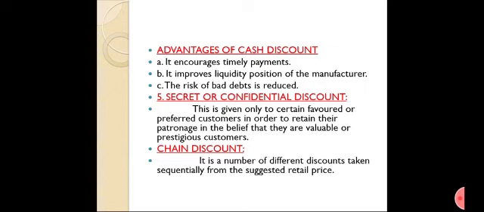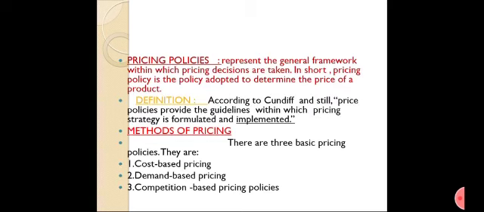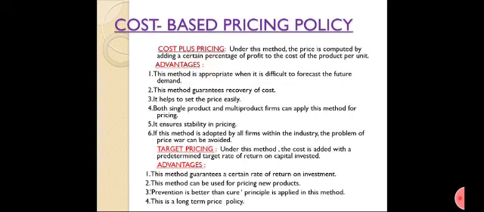Chain discount: it is a number of different discounts taken sequentially from the suggested retail price. Then it is about pricing policies, which represent the general framework within which pricing decisions are taken. In short, pricing policy is the policy adopted to determine the price of a product. According to Cundiff and Still, pricing policies provide the guidelines within which pricing strategy is formulated and implemented. Methods of pricing: there are three basic pricing policies: cost-based pricing, demand-based pricing, and competition-based pricing policies.